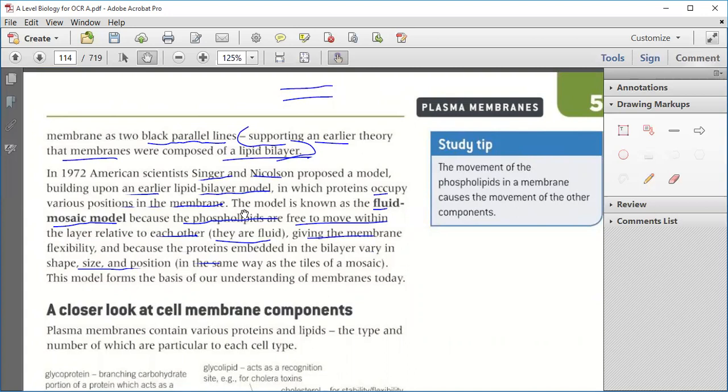And because the proteins are embedded in the bilayer, their shape, size, and position are flexible, so they are known as the tiles in the mosaic. Therefore, this model forms the basis of our understanding of membranes today, and it is also known as the fluid mosaic model. Clear?